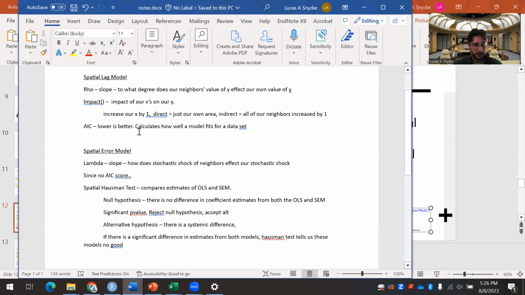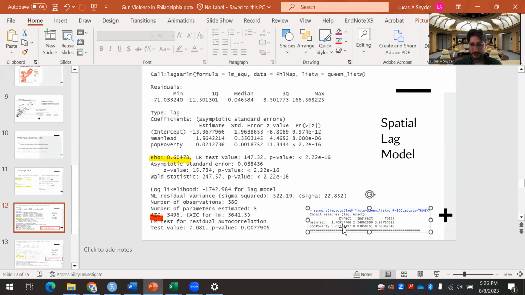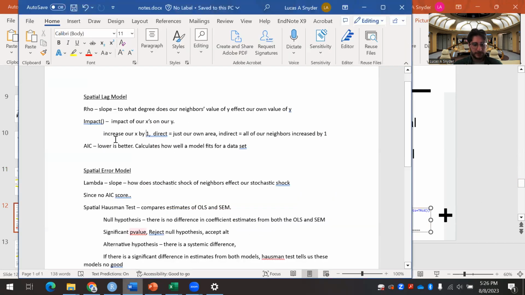Impact, so you can think of that as increasing our x by 1, whatever that independent variable is. And then the direct value is how it affects just the one census tract we're trying to identify, and the indirect value is how all the neighbors of that census tract are affected.